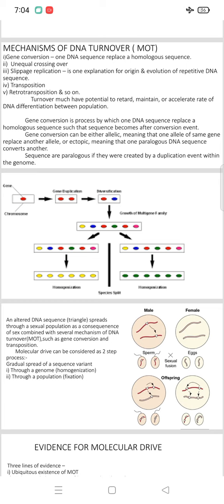And molecular drive can be considered as a two-step process. The first is the gradual spread of a sequence variant through a genome, that means homogenization. Earlier we said homogenization. And the second one is through a population, that is called fixation. So molecular drive is a two-step process: gradual spread of a sequence variant through a genome, which is homogenization, and the second through a population, which is called fixation.